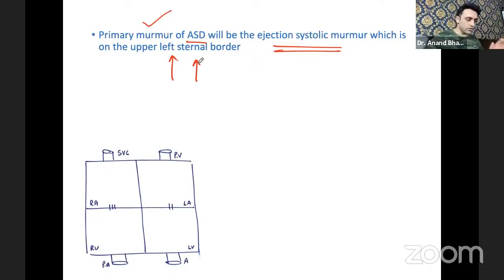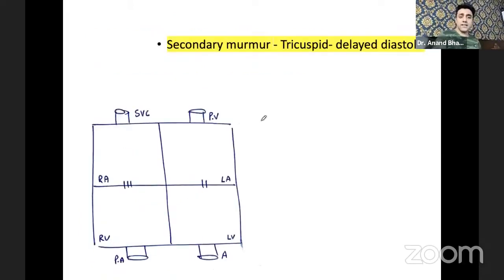So the primary, what are we understanding? The primary murmur of atrial septal defect is at which area? Pulmonary area. The pulmonary area corresponds to which heart border? The left second intercostal space, or I can say the left parasternal area or border, and I will see a parasternal heave in clinical examination. Okay, number one. Number two, the secondary murmur. The secondary murmur is at the tricuspid level. Now, this is very important. Please, if you pay this much attention, then your topic is over.